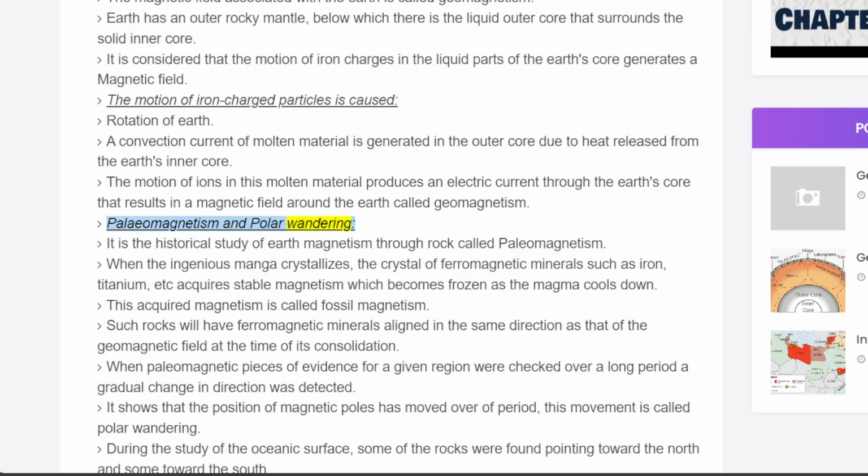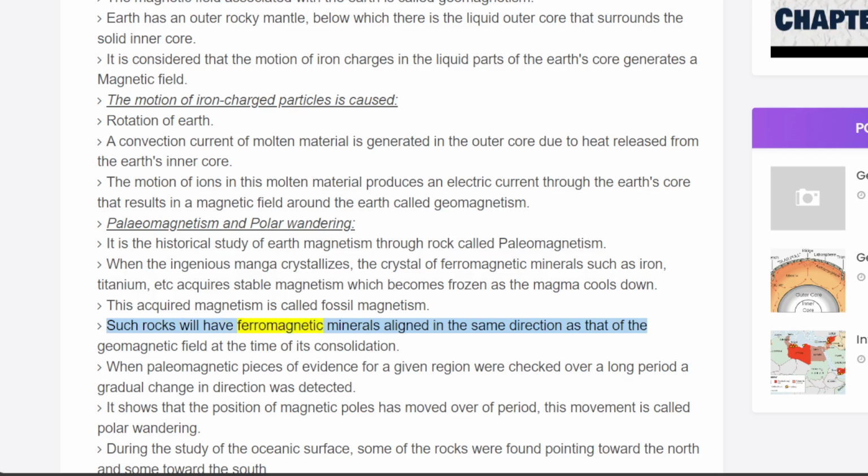Paleomagnetism and polar wandering. It is the historical study of Earth's magnetism through rock, called paleomagnetism. When igneous magma crystallizes, the crystals of ferromagnetic minerals such as iron, titanium, etc. acquire stable magnetism, which becomes frozen as the magma cools down. This acquired magnetism is called fossil magnetism.